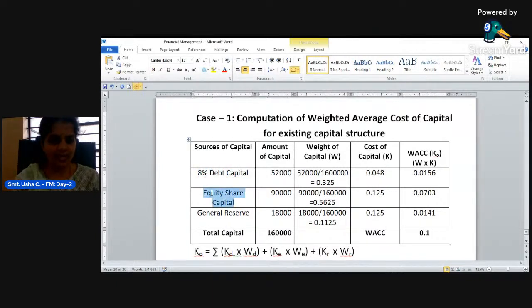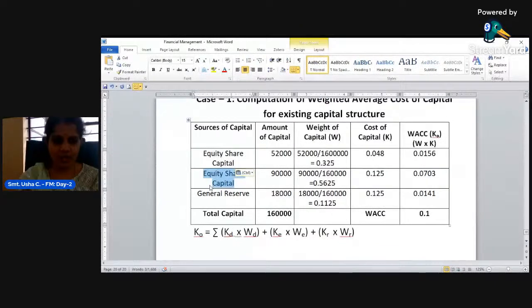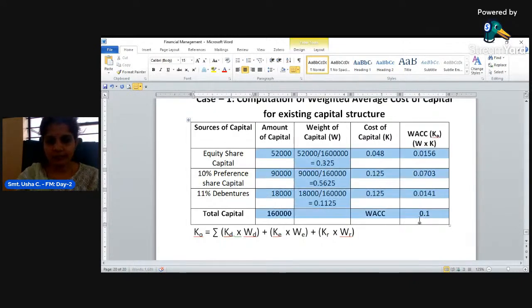First one is equity share capital. Then second one is 10% preference share capital, and third one is 11% debentures.